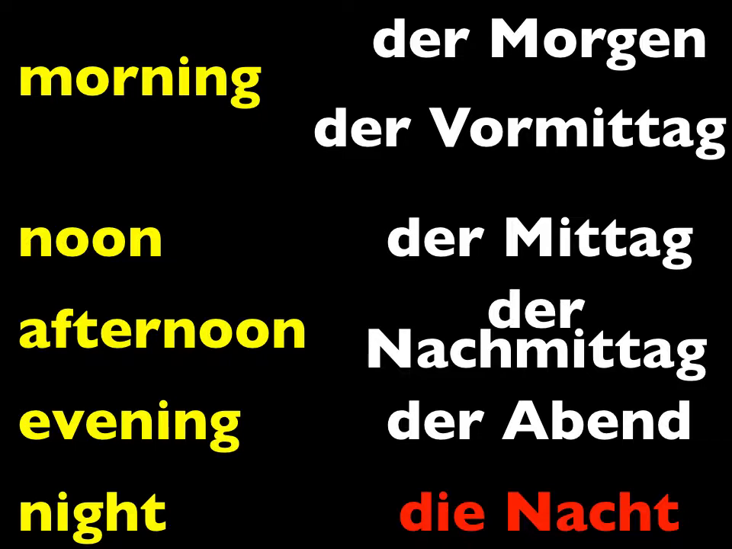Notice again, Nacht is feminine, the rest were all masculine, and the two words for morning are a little bit different. Vormittag means late morning, like something between 10 a.m. and noon. Now, let's say in the morning, at noon, etc.